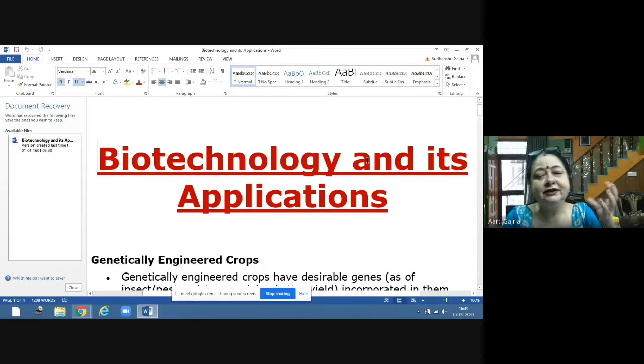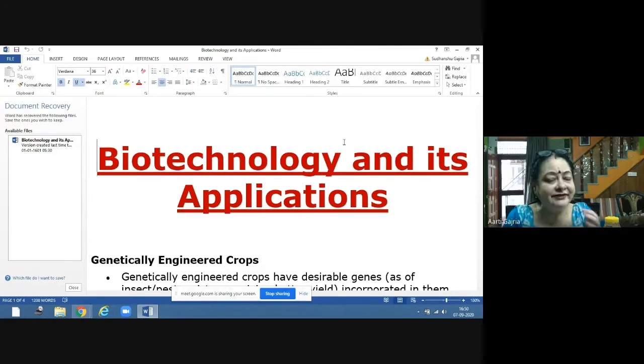Once the desired gene has been incorporated into the host genome, that organism is called a genetically modified organism, GMO, because now that organism has the gene of our interest. Whatever gene we wanted in that organism, we have put in, and now it has the desired qualities.